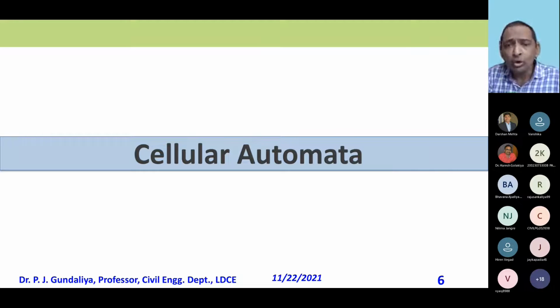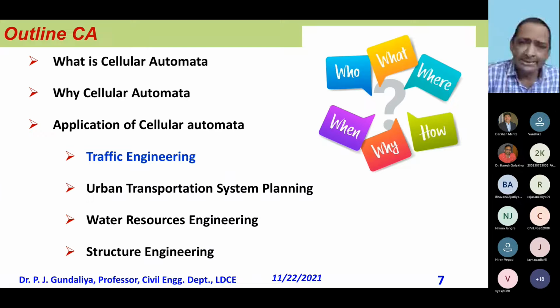And it is a rule-based kind of technique. Cellular is cell, it represents the cell, and automata is rules. So cellular automata is named so because a cell has many rules attached with it. So the cell is a very important factor for cellular automata, and cell shape also is very important.